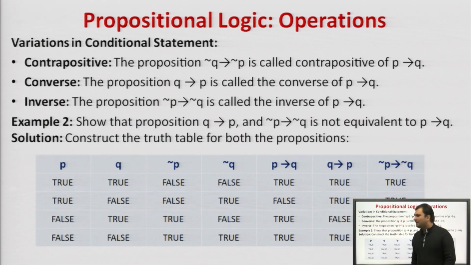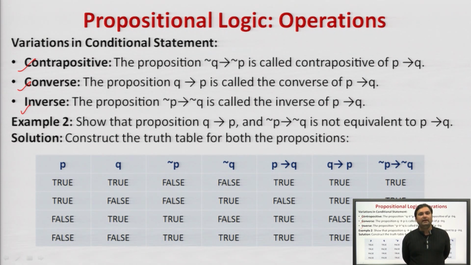Let us see another example. It is the same as contrapositive, converse and inverse. We have proved that a conditional statement P implies Q is equivalent to a contrapositive statement, that is negation of Q implies negation of P.